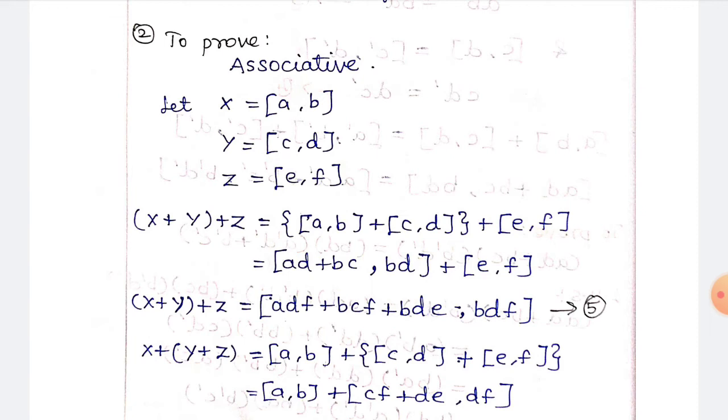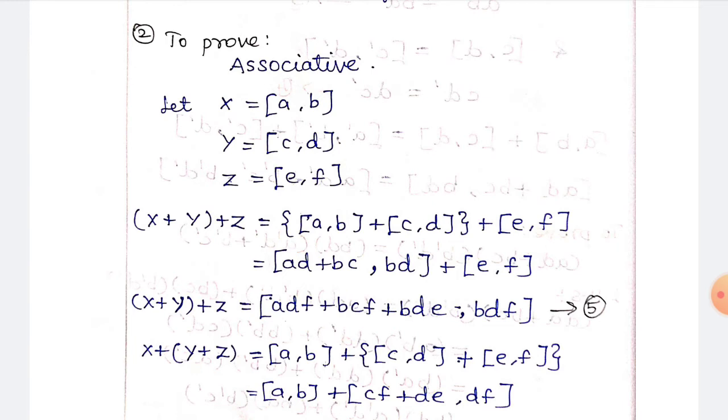So the whole term, that is AD plus BC in the form of A, BD in the form of B. So (A, B) plus (E, F) means you have to write AD plus... again you have to use the same definition. So ADF plus BCF plus BDE comma BDF. So again you are using the definition.